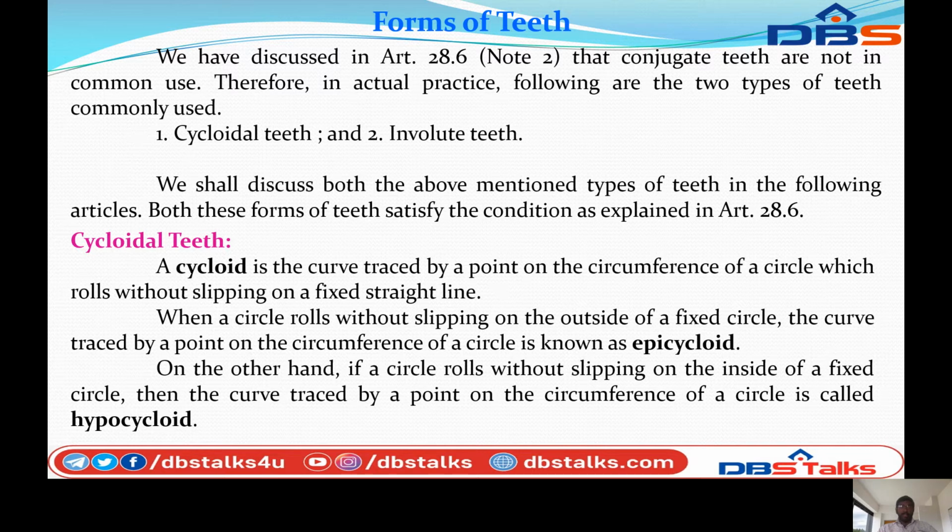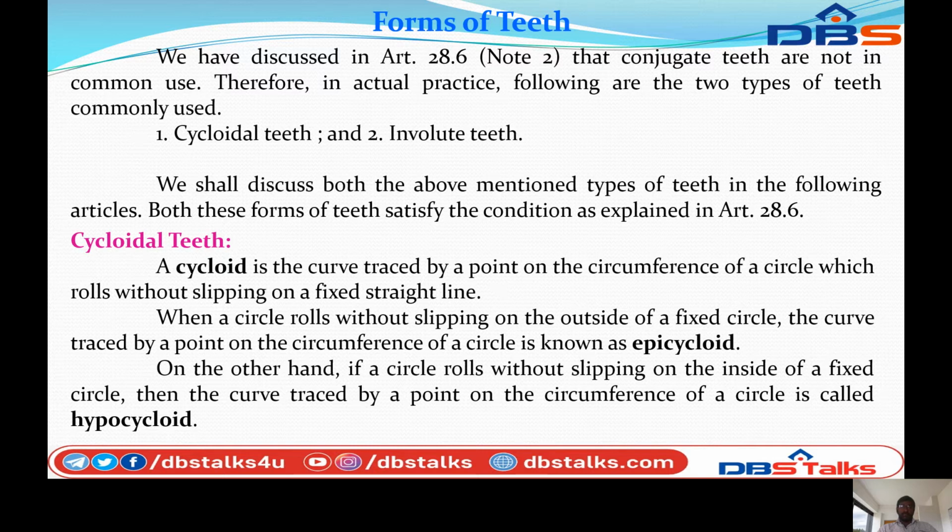When a circle rolls without slipping on the outside of a fixed circle, the curve traced by a point on its circumference is known as an epicycloid. So this is one circle, and this is another circle.